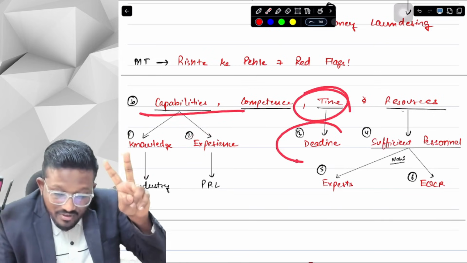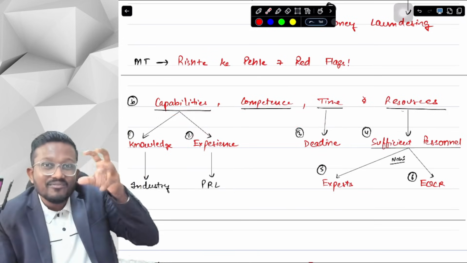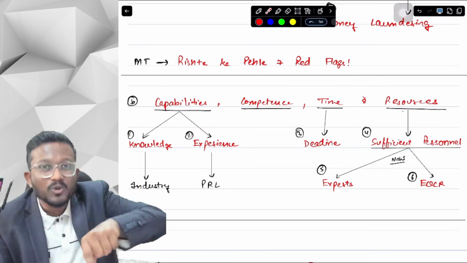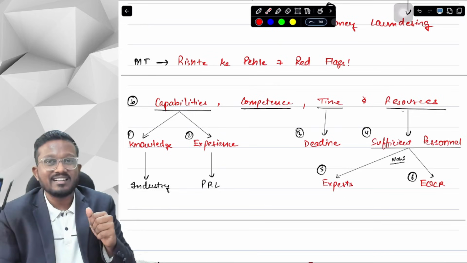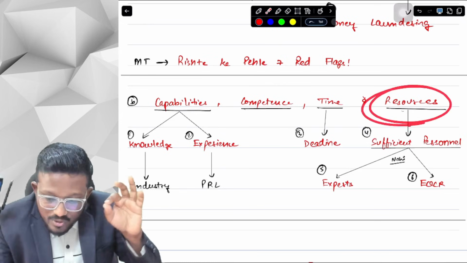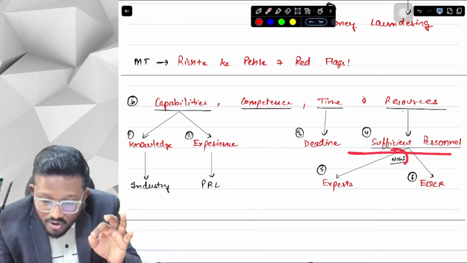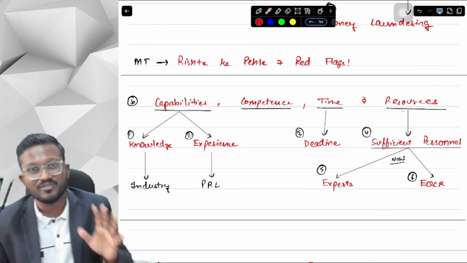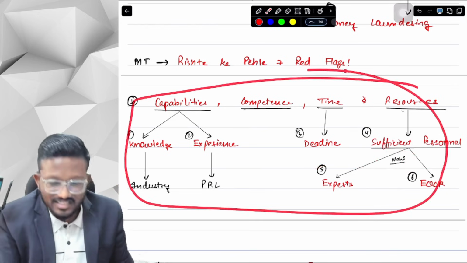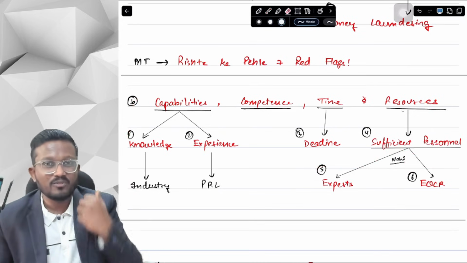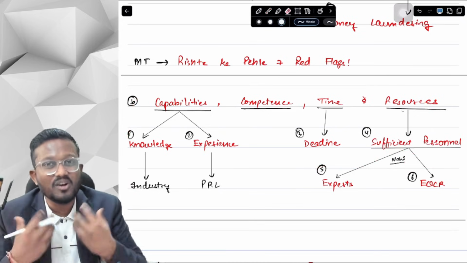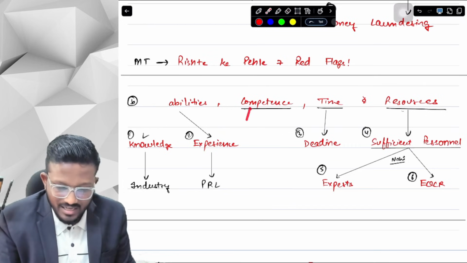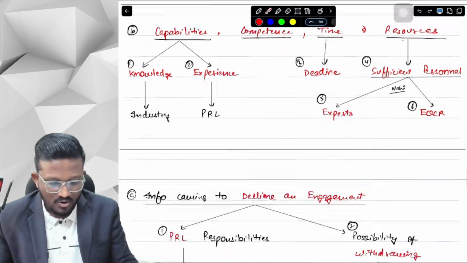Second, time. Can we manage the deadline? Can we work under the deadline that is given to us? Can we fulfill the work within the deadline or not? Next, resources. Do we have sufficient personnel? If not, then do we have experts and EQCR available or not to perform this work? So these are the 4 we have to see. When we are accepting the engagement or continuing the engagement, we have to see our capability, competence, time, and resources. Okay, perfect.